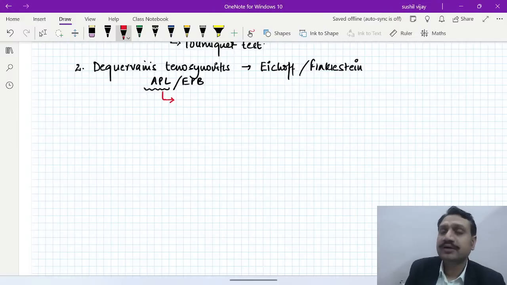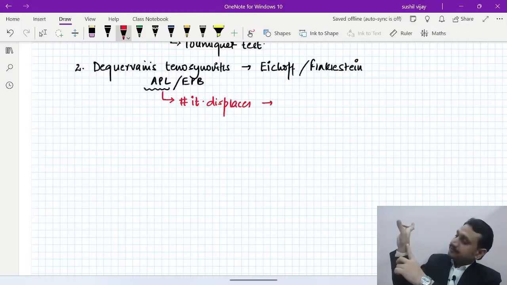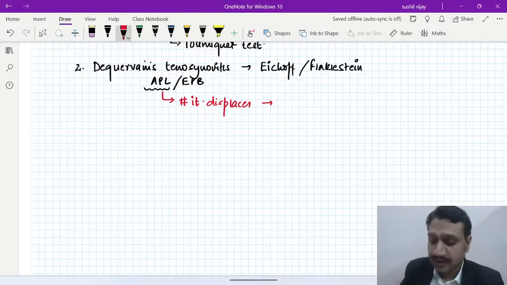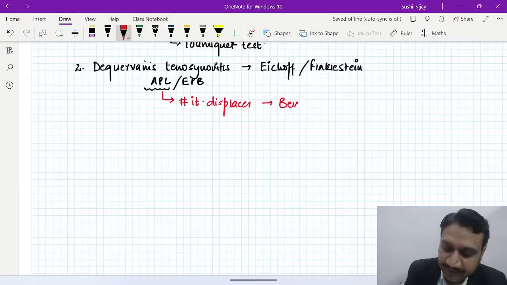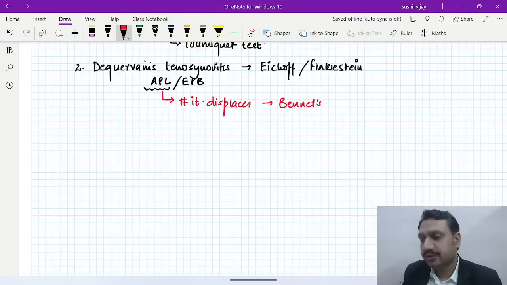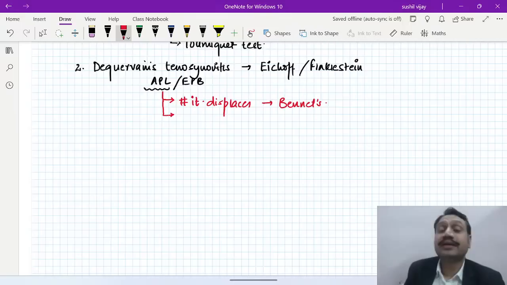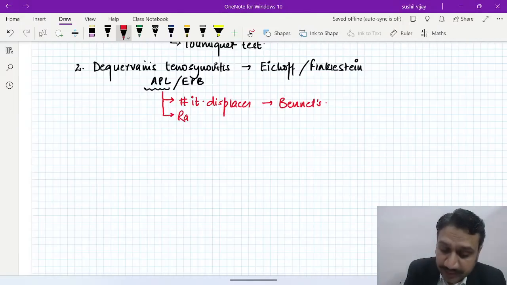Second, whenever there is a fracture where APL displaces a fragment, do you remember which fracture that is? You remember the attachment on the base of your thumb. The name of that fracture is Bennett, right? Third, the nerve supply of APL is what? Radial nerve. That is usually an exception.